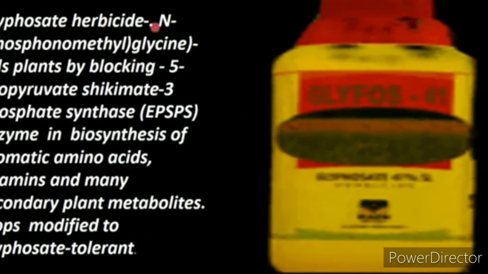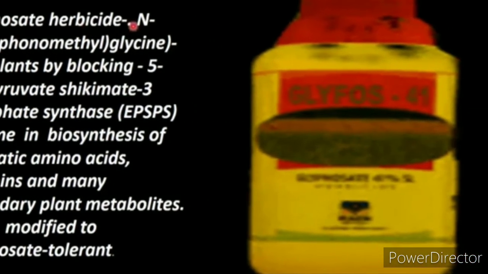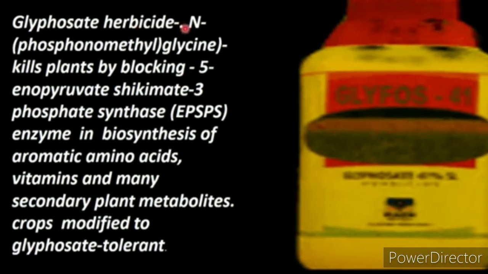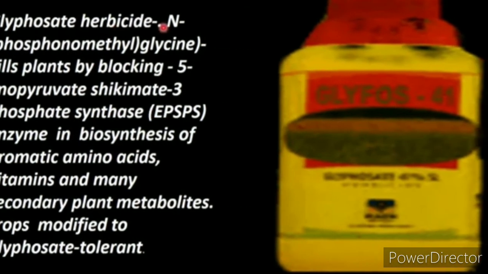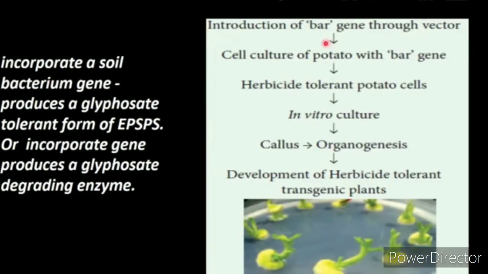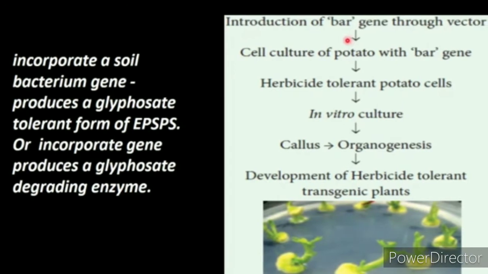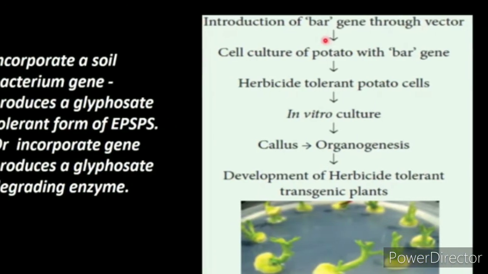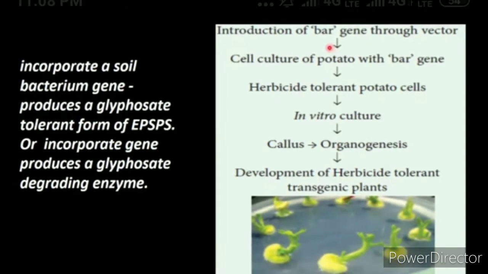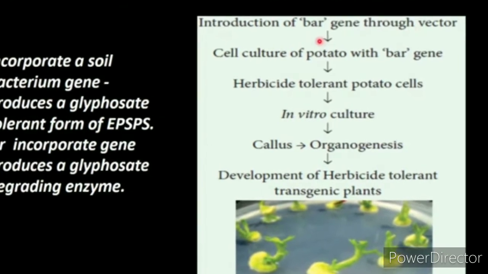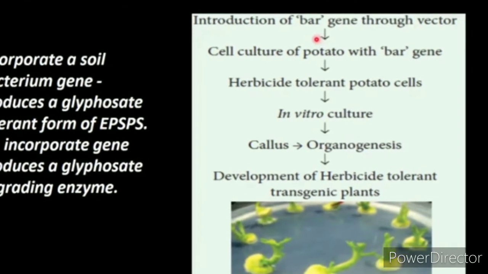If we use this glyphosate herbicide, it not only kills the unwanted weeds but also greatly affects the field crops. In order to protect them, crops are modified to be glyphosate tolerant. There are several ways by which crops can be modified to be glyphosate tolerant. One strategy is to incorporate a soil bacterium gene that produces a glyphosate tolerant form of EPSPS. Another way is to incorporate a different soil bacterium gene that produces a glyphosate degrading enzyme.